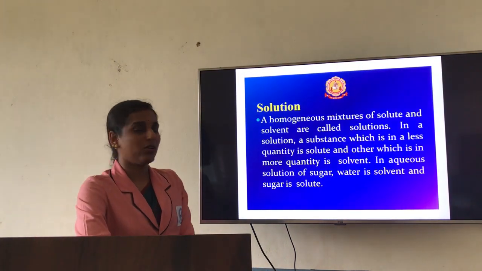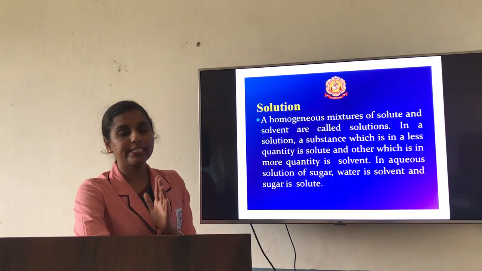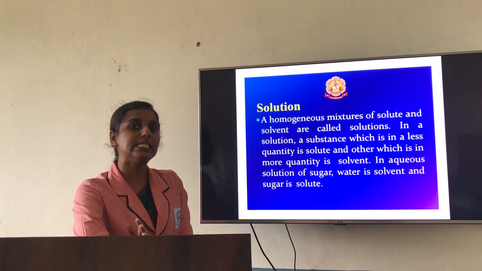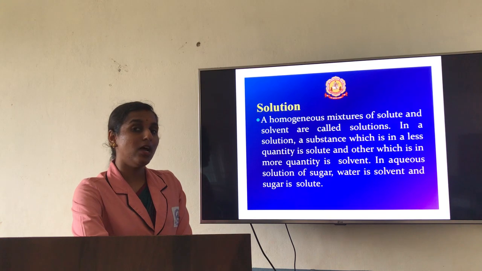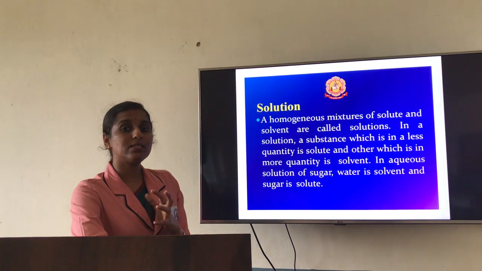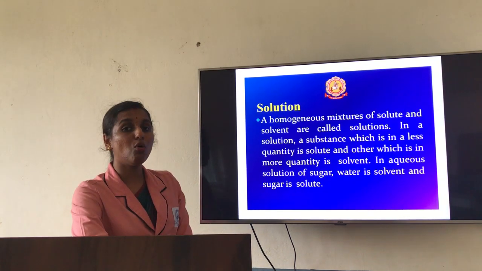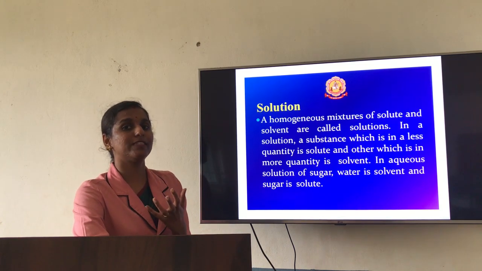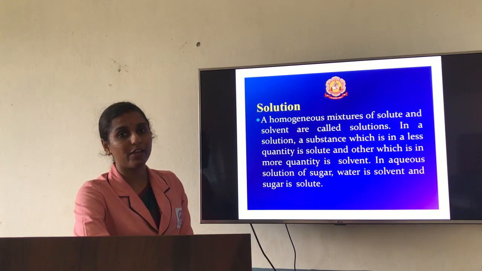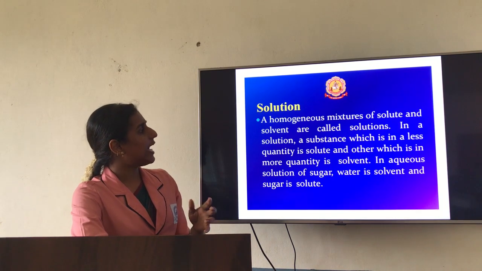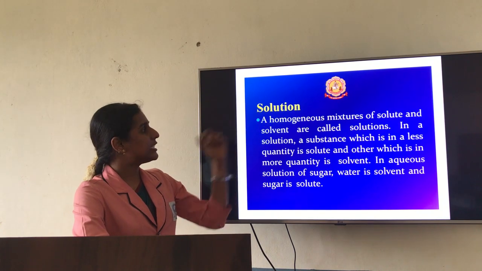So we will continue. We have learned regarding the classification based on physical state as well as chemical state. Now we will go with some of the concentration terms. How we are going to measure the concentration of solute which is present in the bulk solution, that we are going to learn. Before that, we have already learned regarding solution.